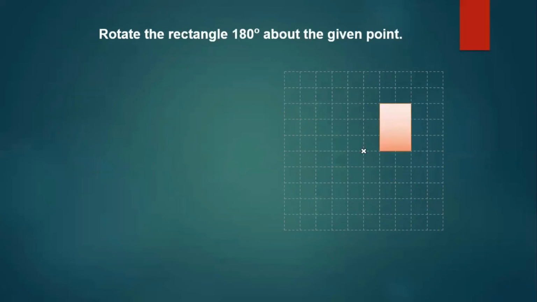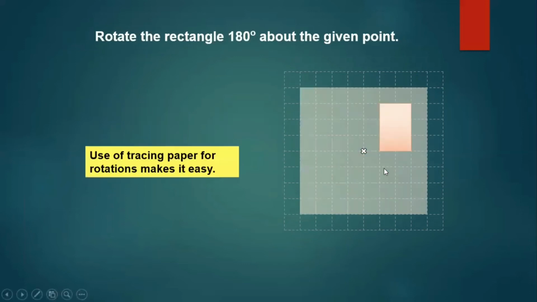Okay, let's take another question. Here you are given a rectangle and you are supposed to rotate it 180 degrees about the given point. This is the center of rotation now. So we place a tracing paper again. We trace the given